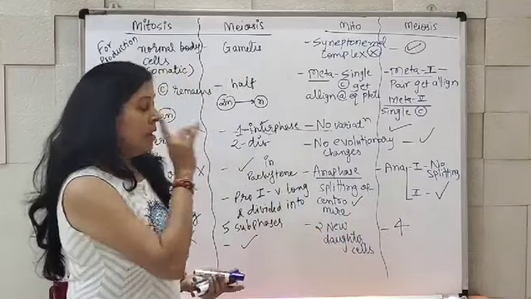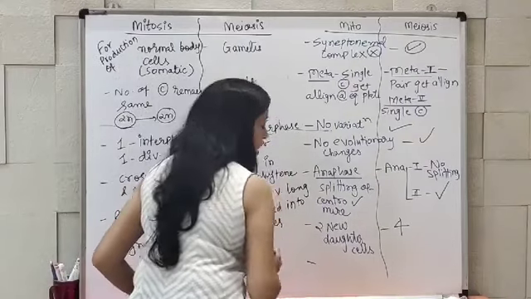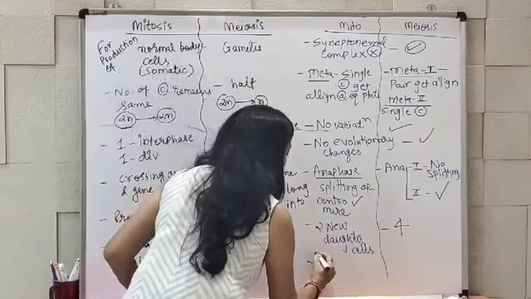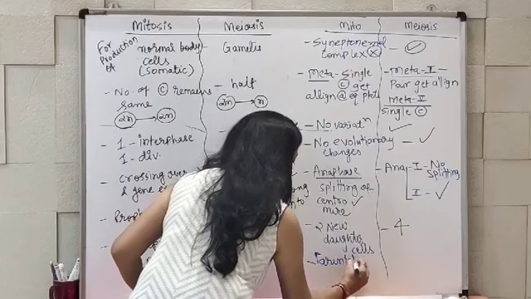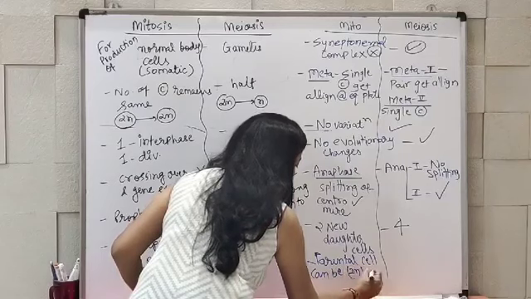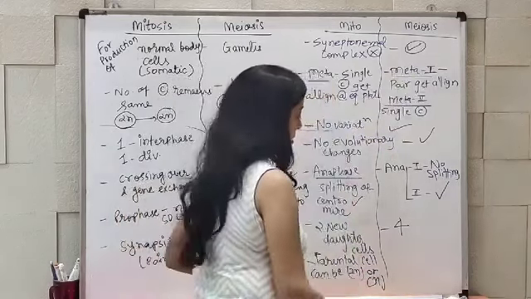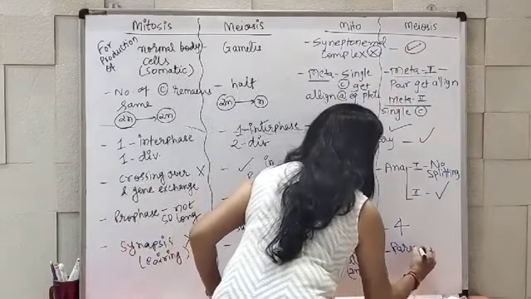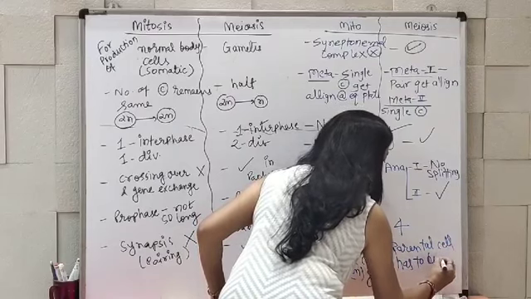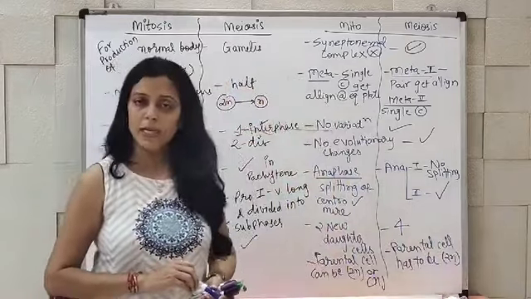And last point in this topic, mitosis can occur in a diploid or haploid cell, so the parental cell can be diploid or haploid. While in case of meiosis, the parental cell has to be diploid. Has to be diploid, then only half the number of chromosomes can be achieved.